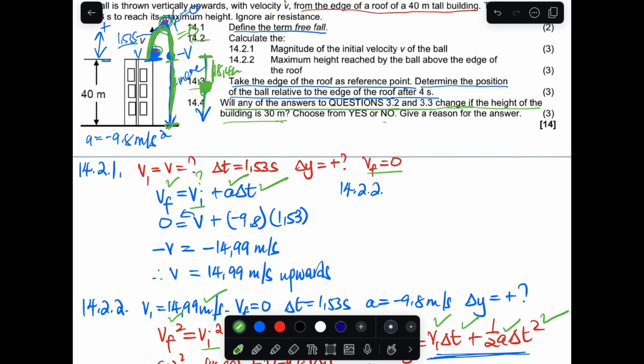The answer here is no. The reason is that those answers won't change as long as the initial velocity does not change. So the height doesn't matter; the answers won't change as long as the initial velocity is not changed.